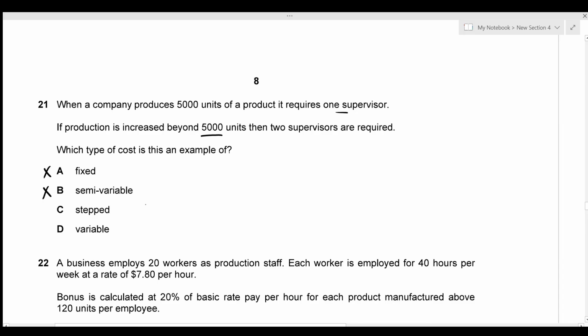The third one is stepped cost. We can see that after a certain range of production, the cost increases. So here this certain range is 5,000 units. So the cost is just going to increase, which is going to create a step. So that's stepped cost. So the correct answer is going to be option C.